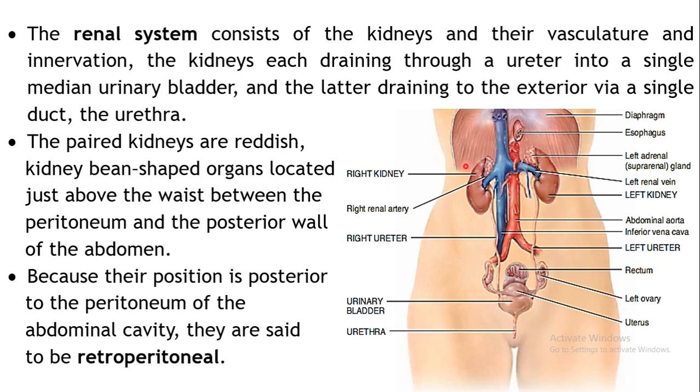It drains the urine which is formed in both the kidneys into the single urinary bladder, which acts as a temporary storage for the urine, because it's a continuous process. So there is a storage organ, where the urine is temporarily stored until the pressure is increased sufficiently to excrete the urine out of the body through a tube-like structure known as urethra. So voiding of urine takes place out of the body through the urethra.